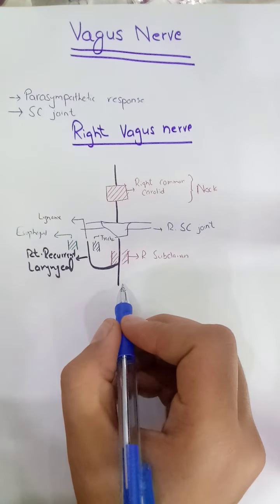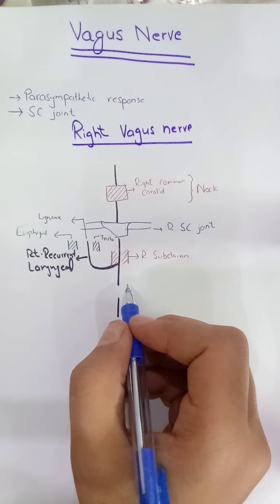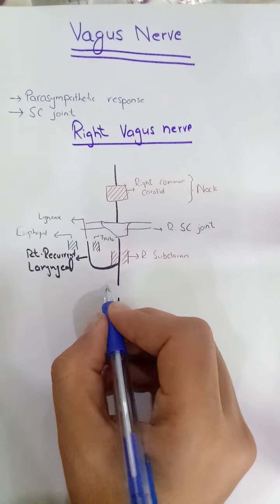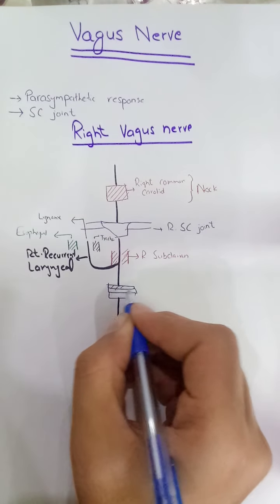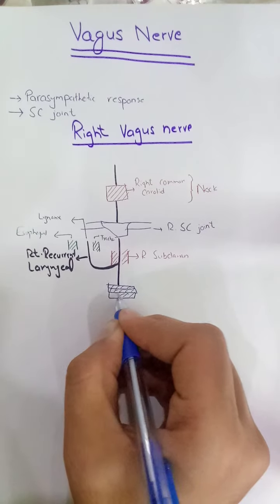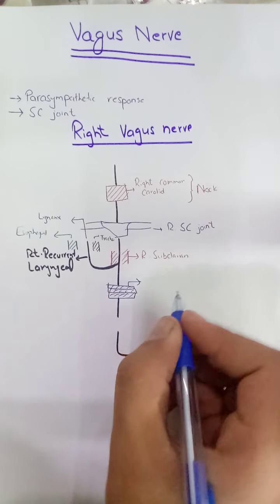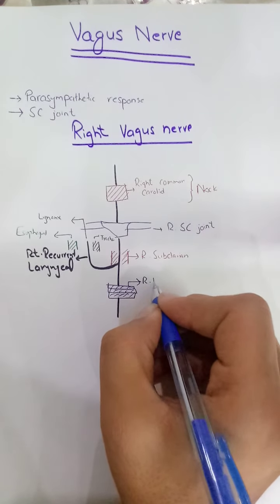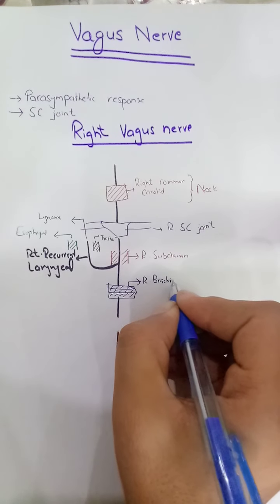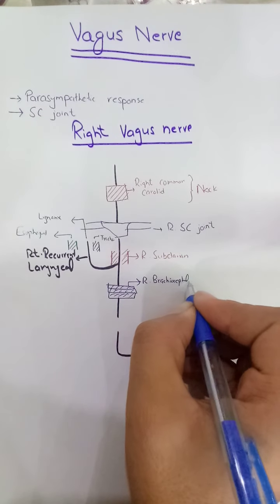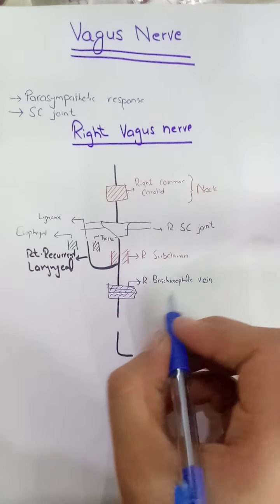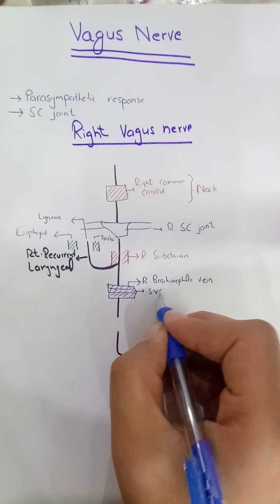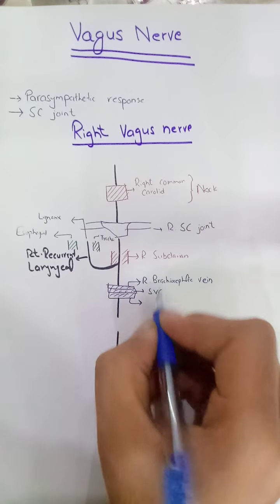Then the right vagus nerve will move posterior to three structures. The first structure is the right brachiocephalic vein, then the superior vena cava, and the right lung.